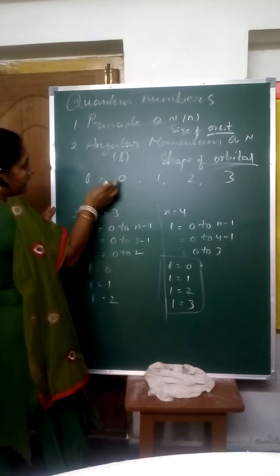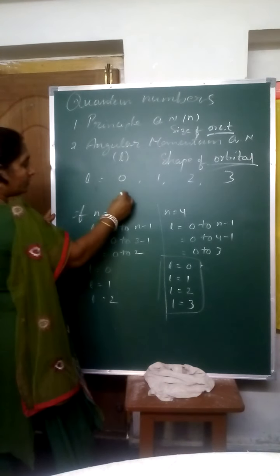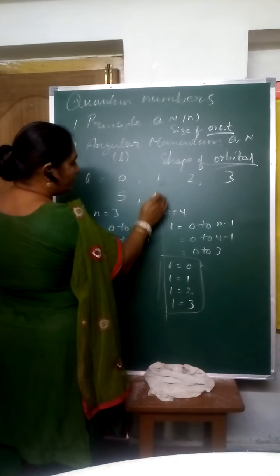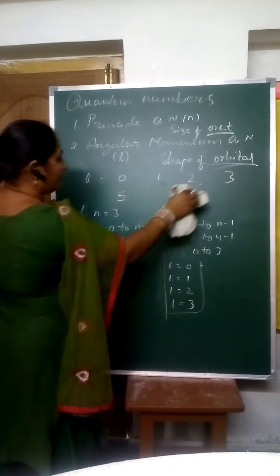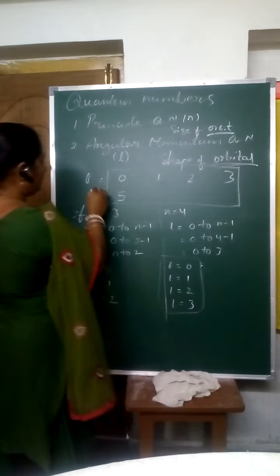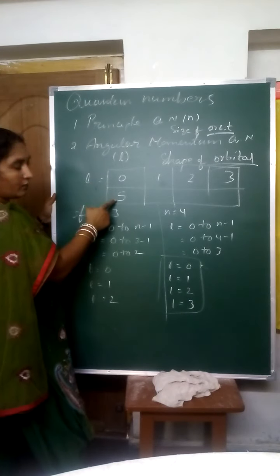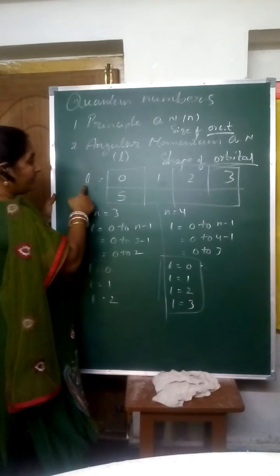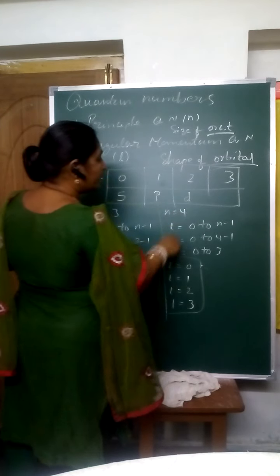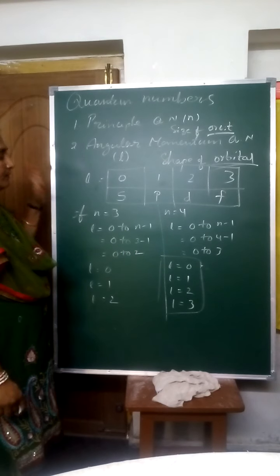According to the angular momentum quantum number only we kept the names. If l is equal to 0, then that orbital is called S. If l is equal to 1, that orbital is P. If l is equal to 2, that orbital is D. If l is equal to 3, that orbital is F. You keep it in your mind.